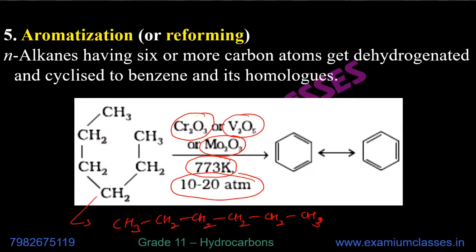When we talk about alkynes, there is an aromatization reaction there also. As I said, there are very few reactions which actually convert an aliphatic compound to an aromatic compound. There is also one reaction: ethyne can be converted to benzene when passed through red hot iron.